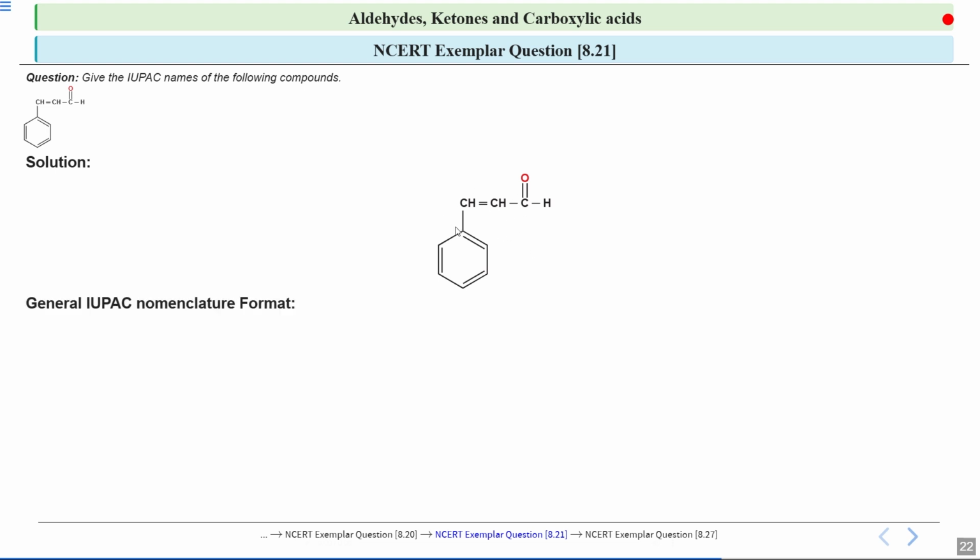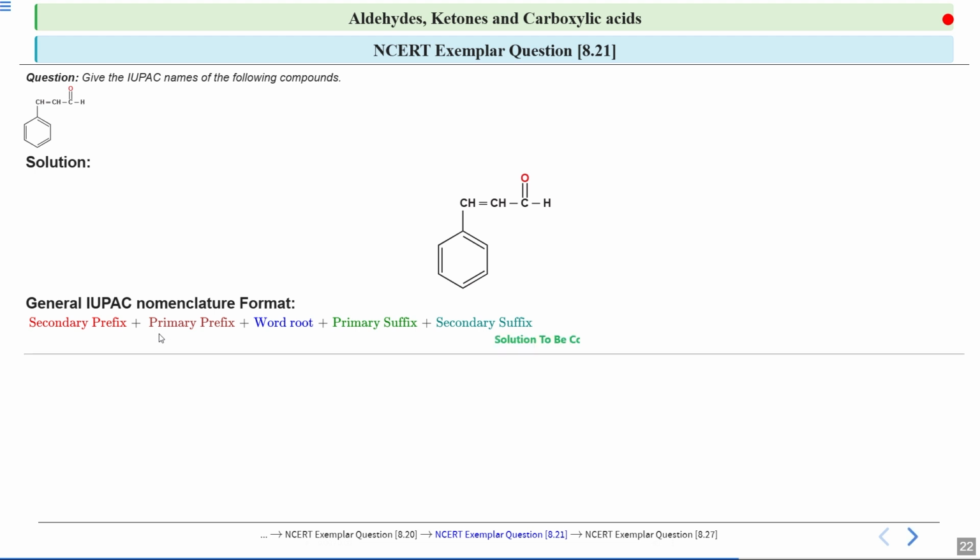First, if we see the general IUPAC format, we first write the secondary prefix, then we write the primary prefix, which is followed by the word root, then we write the primary suffix, and then we write the secondary suffix. Each of these components adds details to the name. So this is the general IUPAC nomenclature format.